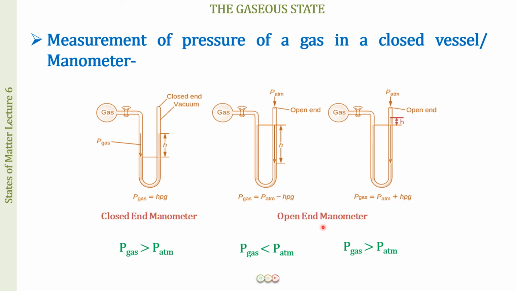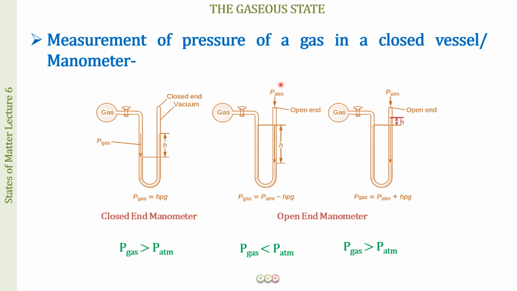Next, we move on to the open end manometer. Now, in the open end manometer, the only difference is that this U-tube is open at this end. As a result of this, the height of the mercury depends upon the pressure of the gas, but it will also depend upon the pressure of the atmosphere. So it is going to depend upon both of them. And here we have two possibilities now. The pressure of the atmosphere can be greater than the pressure of the gas, or the pressure of the atmosphere can be less than the pressure of the gas.